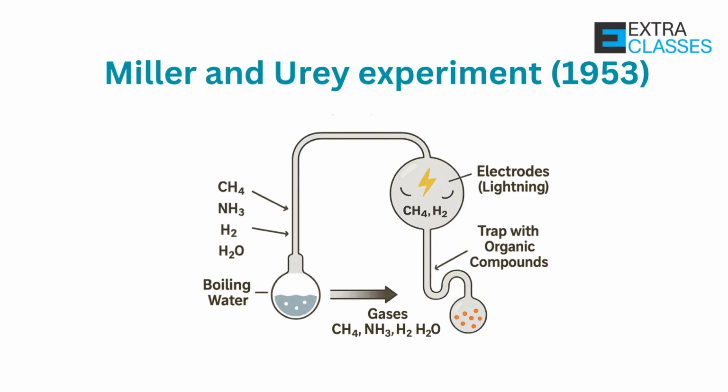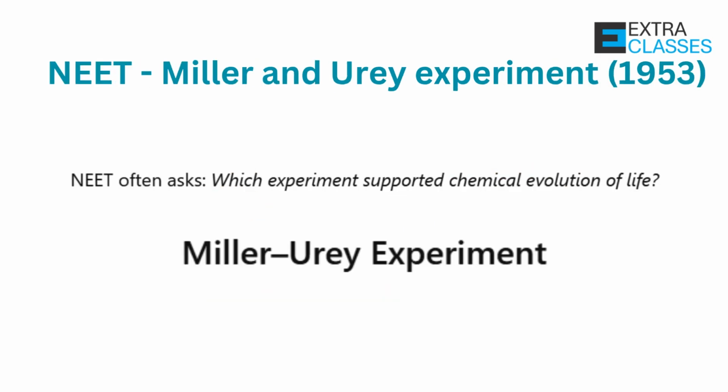They simulated early Earth's atmosphere in a closed flask with CH4, NH3, H2, and water vapor. They passed electric sparks to mimic lightning and maintained high temperature. After a week, they found simple organic molecules, including amino acids. NEET often asks, which experiment supported chemical evolution of life? The answer: Miller-Urey.